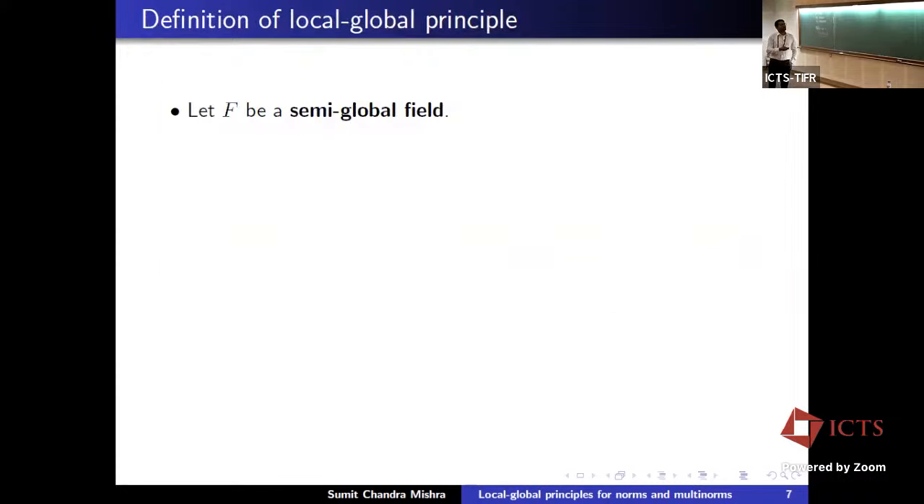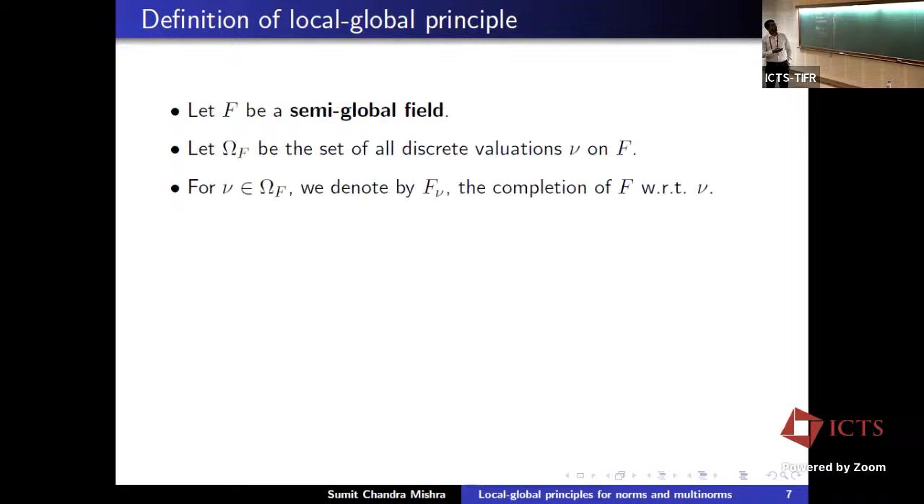Okay, now in this setting, I want to define, first of all, what I mean by local global principle. Let F be a semi-global field. Let Omega_F be the set of all discrete valuations on F. Then for any discrete valuation nu, we denote by F_nu the completion of F with respect to nu. Now I guess we can mimic what we had in the case of number fields and define what is a local global principle.